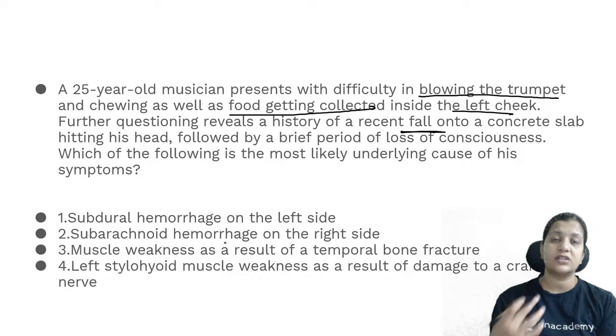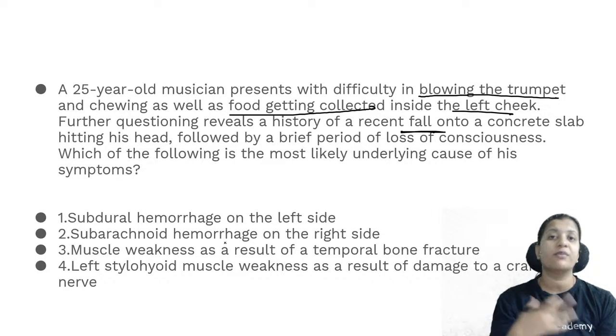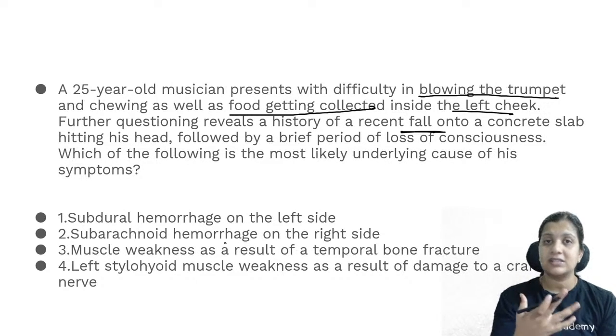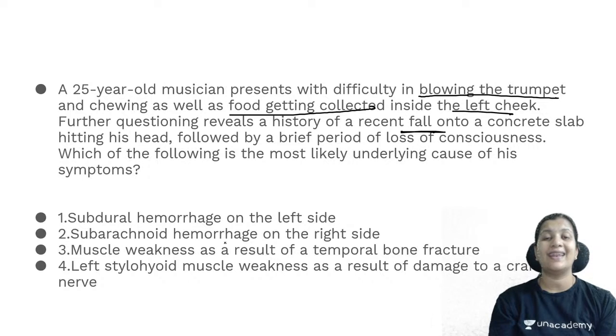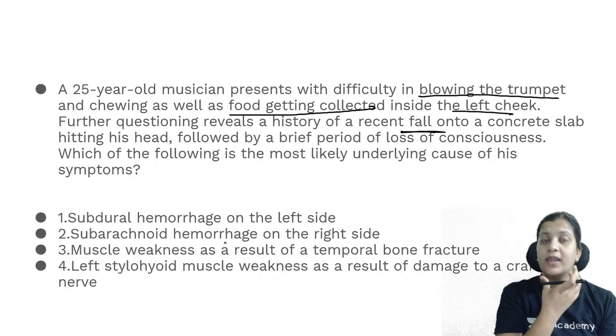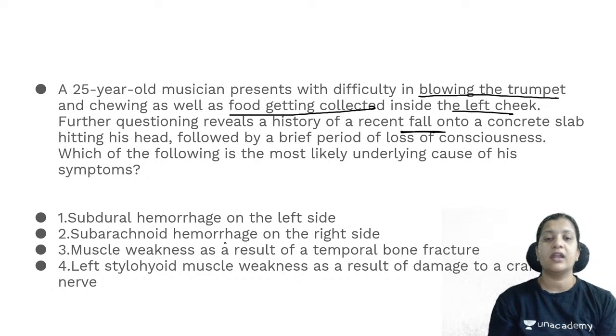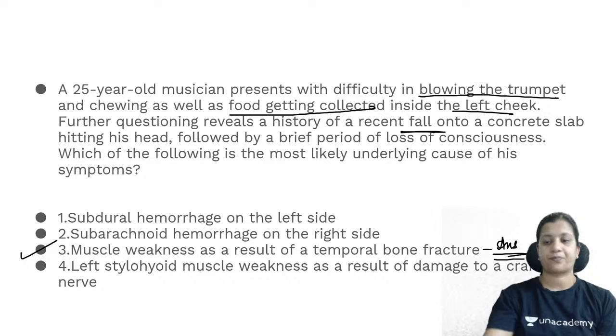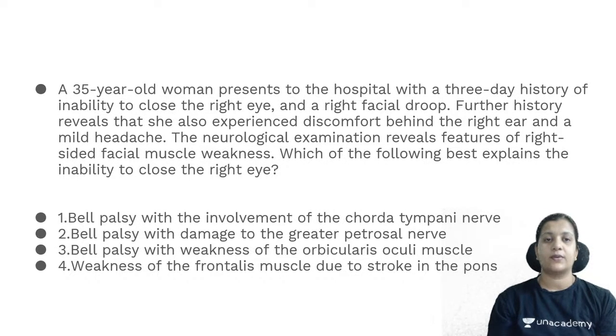And in that situation, the muscles supplied by the facial nerve become weak, and that can result in deviation of the angle of mouth, loss of ability to close the eyes, decreased tearing resulting in corneal ulceration, inability to blow the cheek, asymmetric smiling, difficulty in chewing, as a result of which the food gets collected over there. So all these are symptoms of muscle weakness because of a temporal bone fracture, and this is the correct answer. Let's go to the next question.